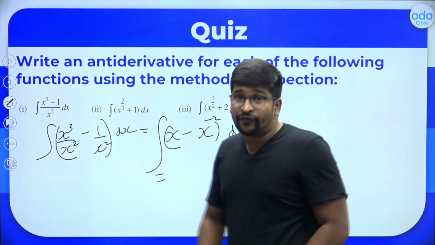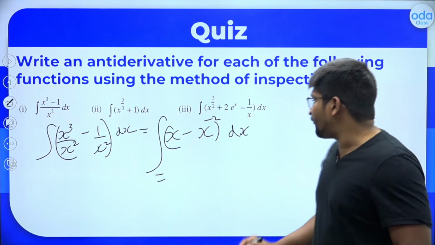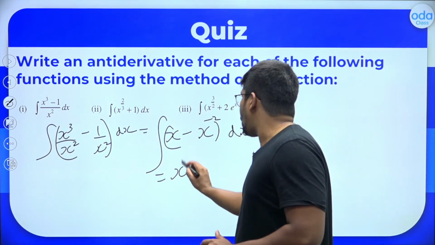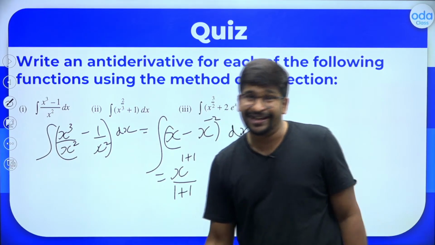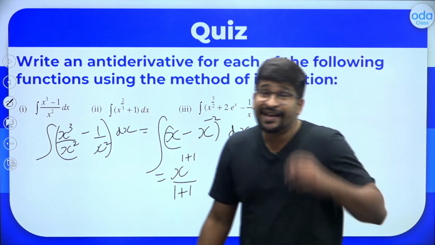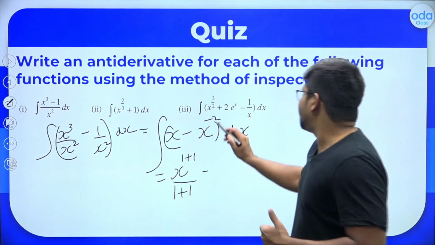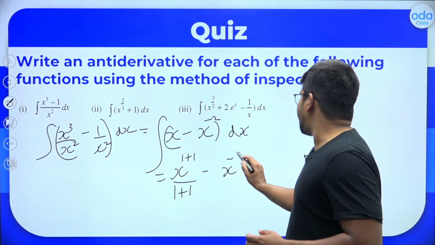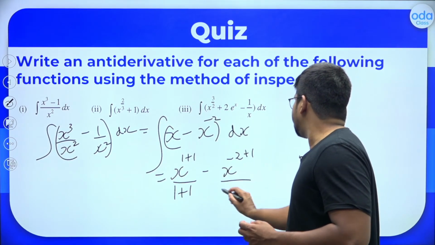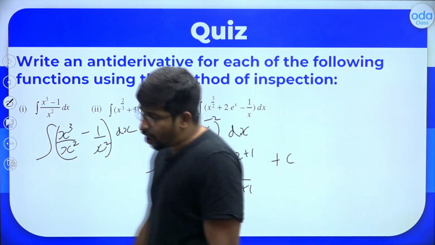What is the integral of x? x is actually x power 1. So the integral of x power 1 will be x power 1 plus 1 divided by 1 plus 1. Which formula did you apply? The integral of x power n is x power n plus 1 divided by n plus 1. Minus, again, what is the integral of x raised to minus 2? It should be x raised to minus 2 plus 1 divided by minus 2 plus 1, plus the constant of integration. Don't forget to put it.